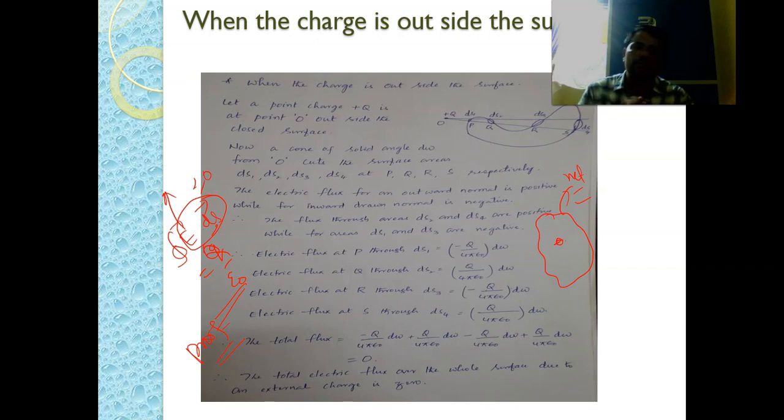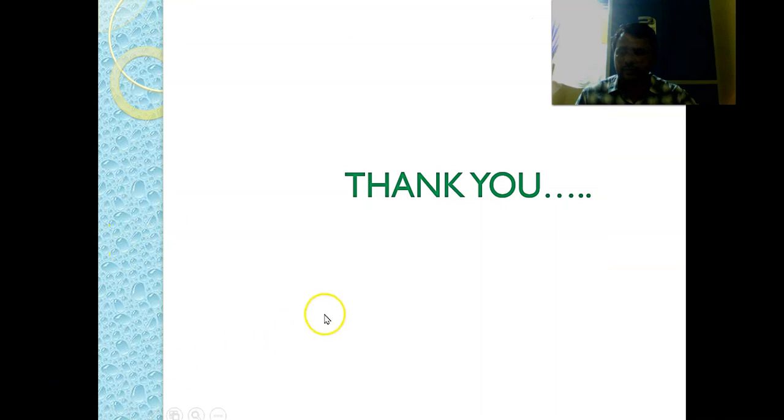When the charge is enclosed within the closed surface, the electric flux is equal to q by epsilon naught, whereas if the charge is not enclosed within the surface, the net electric flux becomes 0. So this is the proof of Gauss law. Thank you very much.